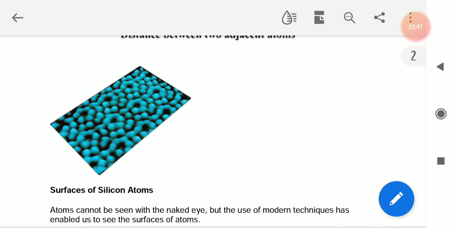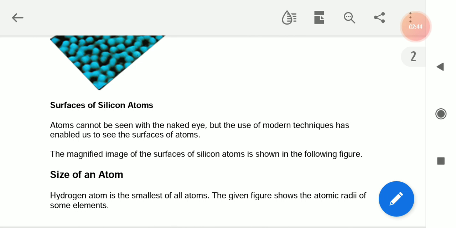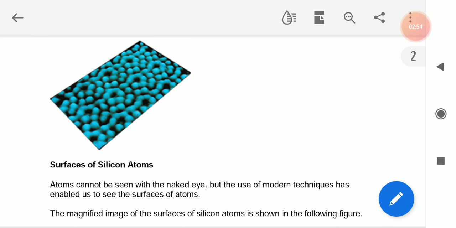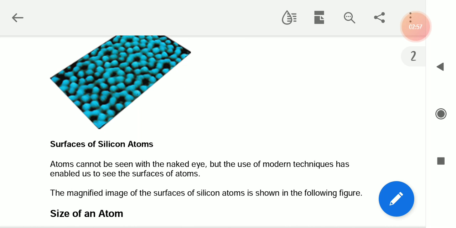Okay, now surface of silicon atoms. Atoms cannot be seen with the naked eye, but the use of modern techniques has enabled us to see the surface of atoms also. Okay, the magnified image of the surface of silicon atoms is shown in the figure. Just you can see here. You can mark here in the picture.